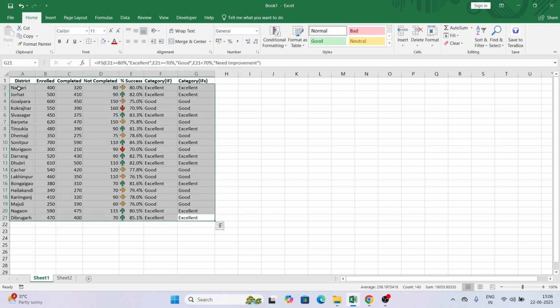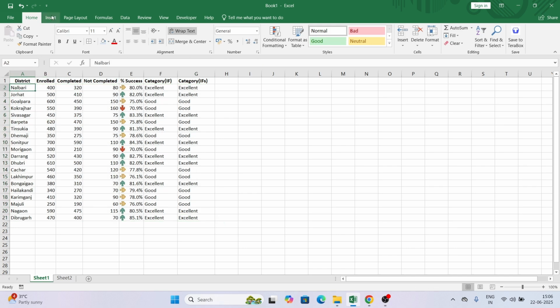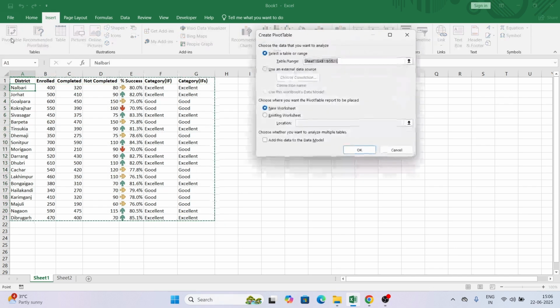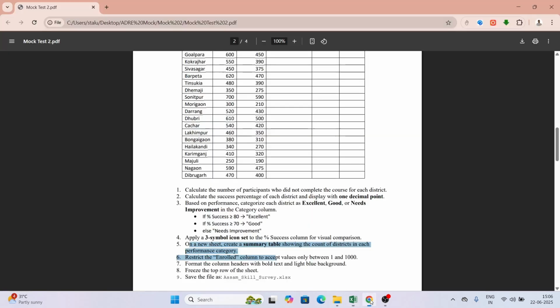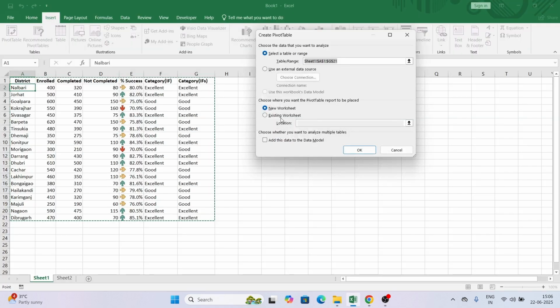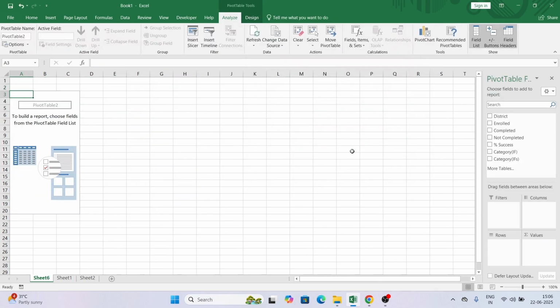The data is continuous, so you can click any cell and insert pivot table. The next important thing is that the question mentions on a new sheet, so we need to enable new worksheet and hit OK. As you can see, it has been created on a new sheet.